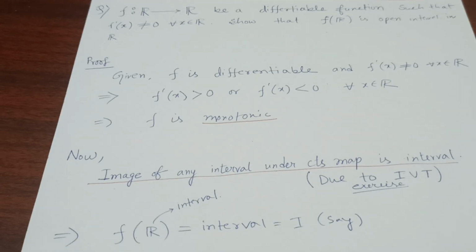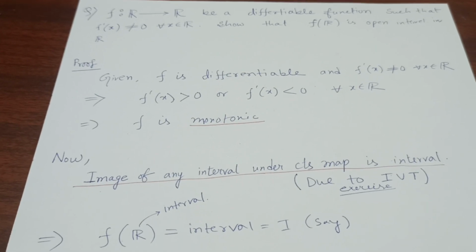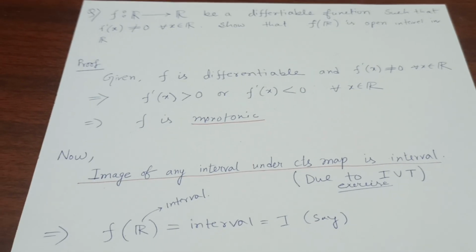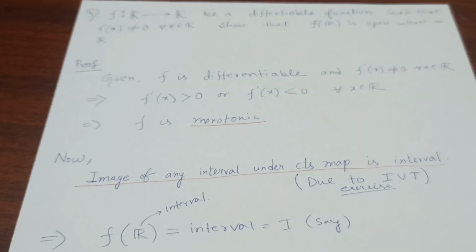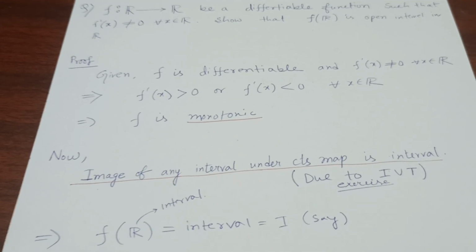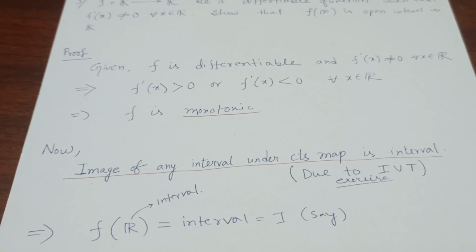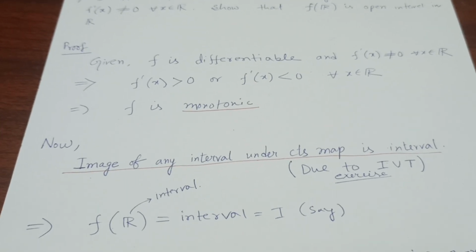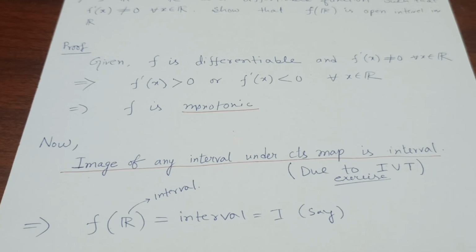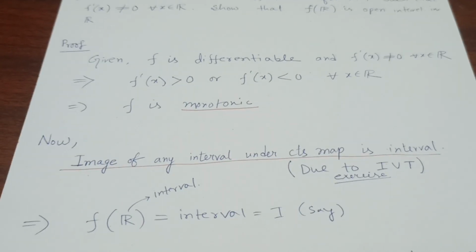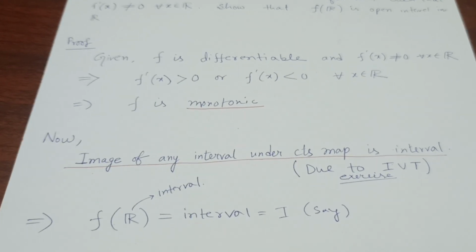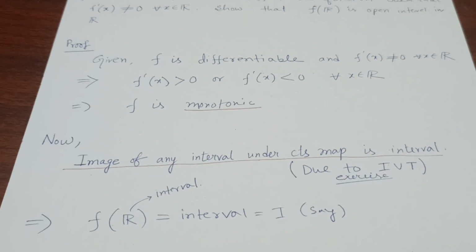Now what can you say about f of R? We know that R is an interval, which is open minus infinity to open infinity. So f of R will be an interval, let's say I. As of now we have proved that f of R is an interval. Now we have to prove that the interval is an open interval.